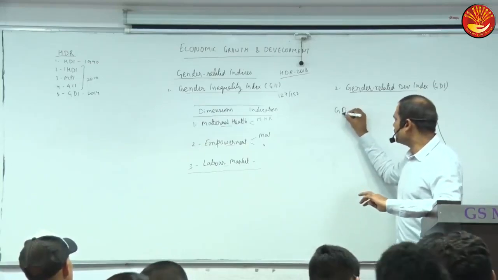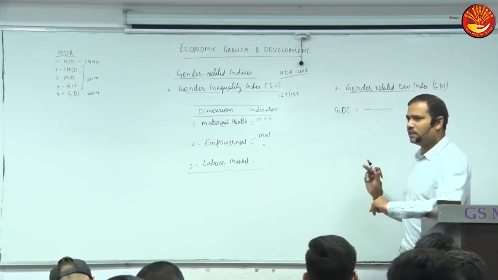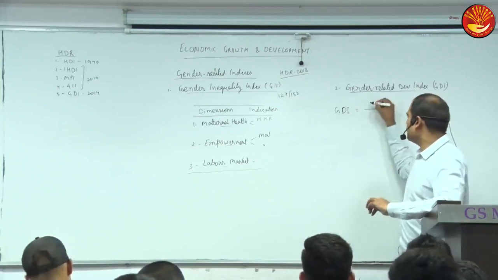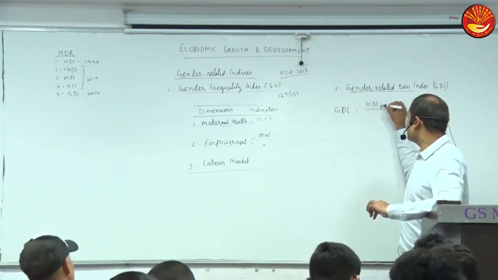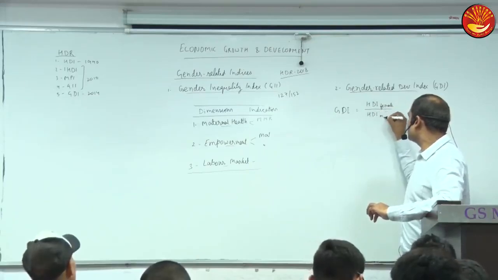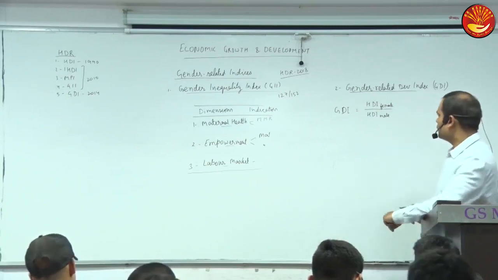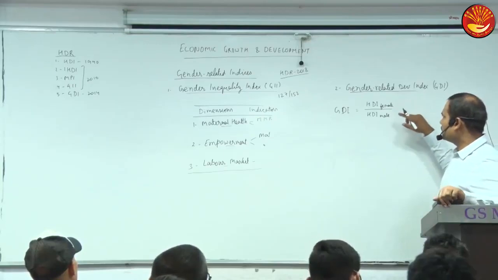So what is GDI? We calculate HDI separately for male and separately for female. GDI is equal to HDI female divided by HDI male.